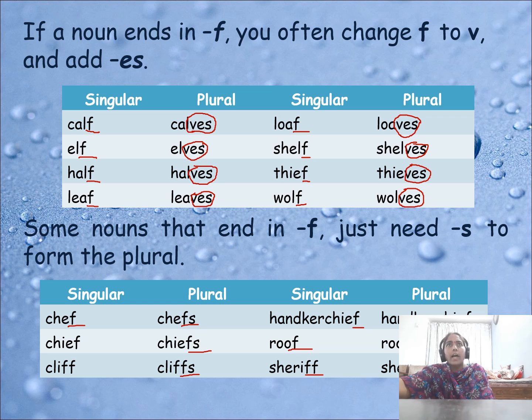Remove f, add v and es. Here, in the second part of this slide, see that some nouns that end in f just need s to change into plural. Here, chiefs. We are not going to remove f and add es, just add s.